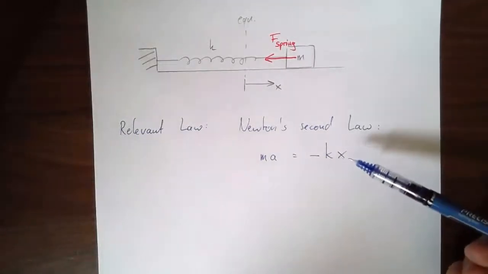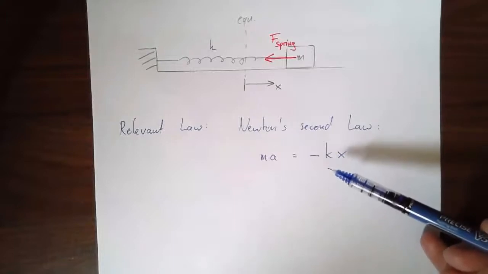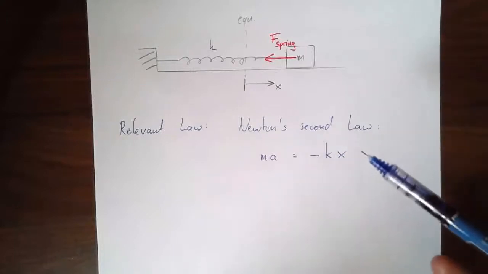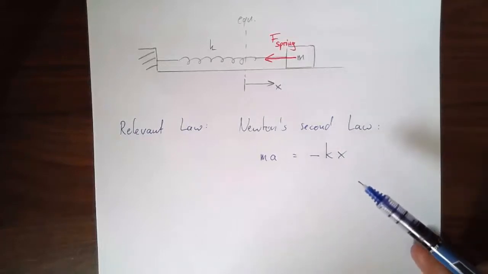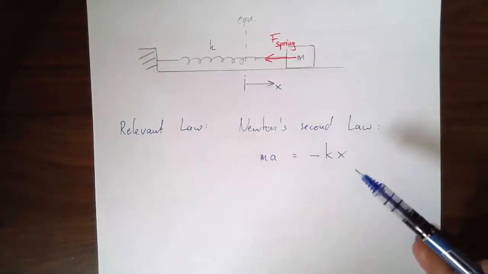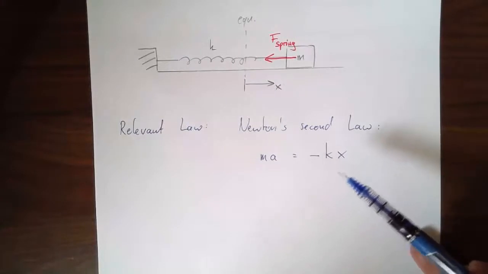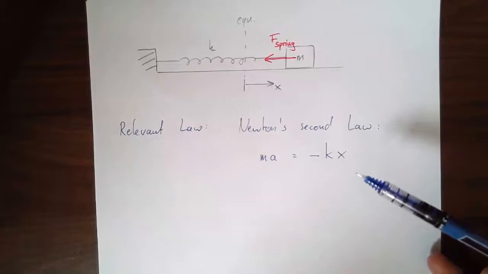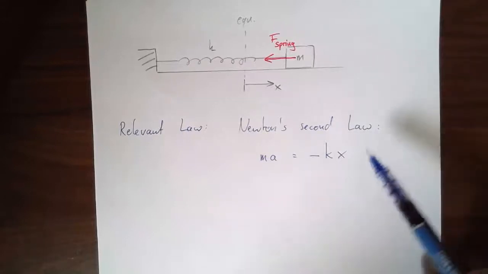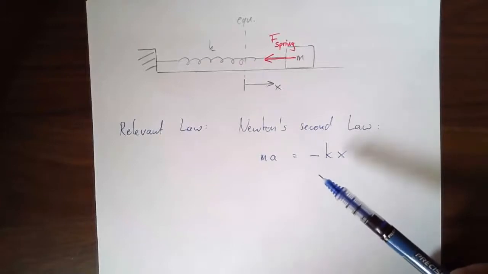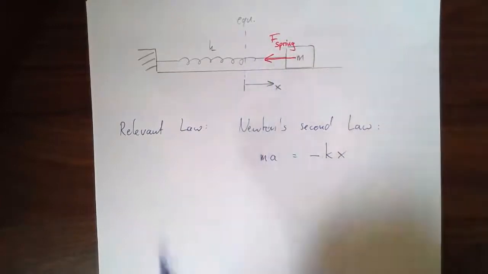Now, I'm going to show how this leads to simple harmonic motion, to the sinusoidal position versus time graph, and velocity versus time graph, acceleration versus time graph. It's sine curves, sine, cosine, and so on. Why is it so? Yes, we observed it experimentally. It seems to be true. The math works out, but can we prove it? That is, can we show that this is what has to happen in this kind of situation?